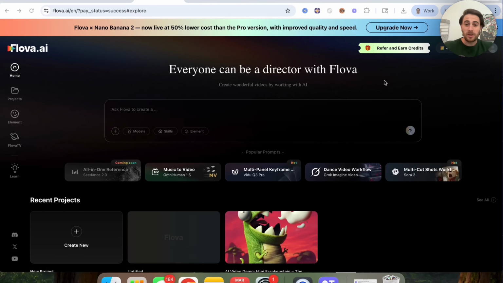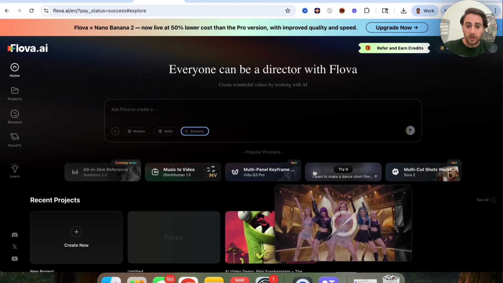Now, that AI tool that I'm talking about is going to be Flova AI, because now everybody can be a director with Flova and anybody can create AI videos, because this is the world's first all-in-one video agent. And it's not just a tool, it's a full AI production team that you can actually collaborate with. Now you can create cinematic creations through just conversation in plain English.